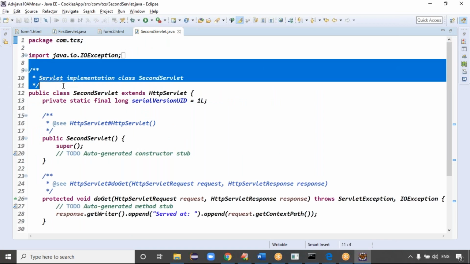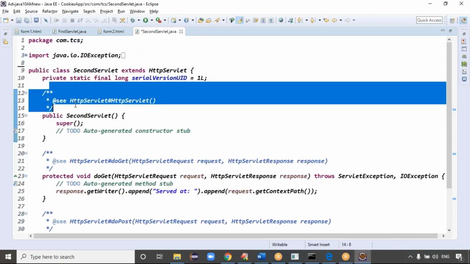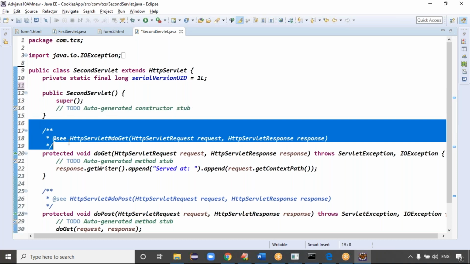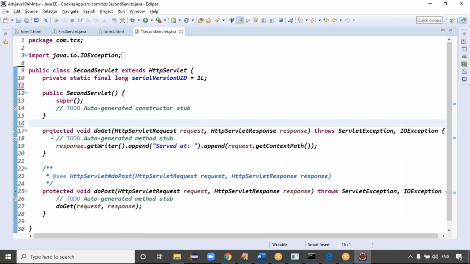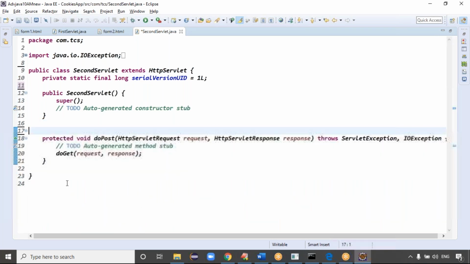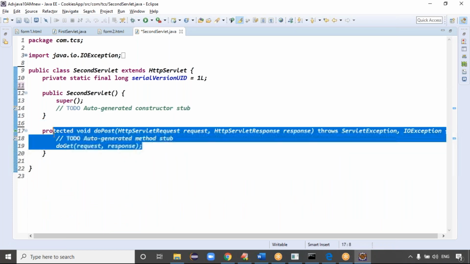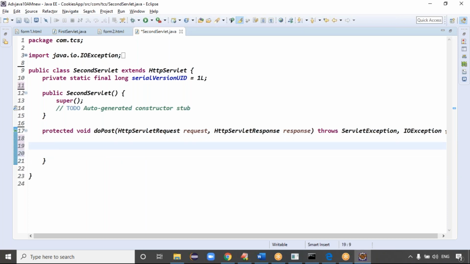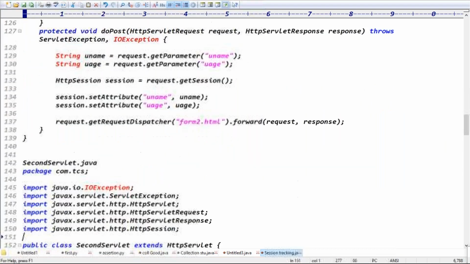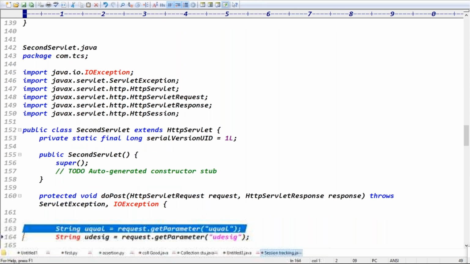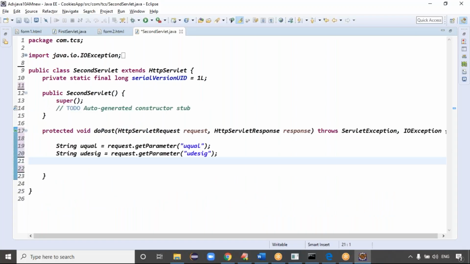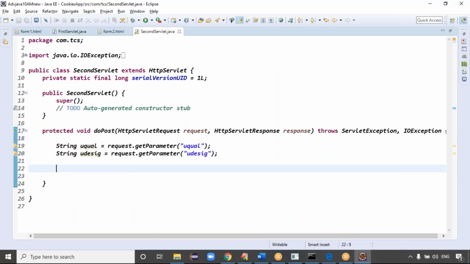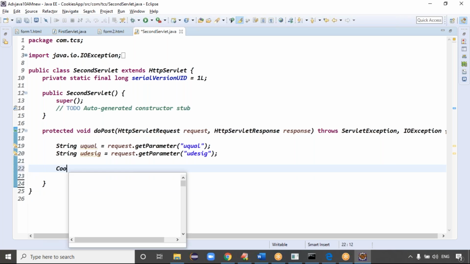You see, when you fill the form details, we are clicking the next button. Then at server side again, what do I have to do? I have to create the second, third, and fourth details in the cookies format, right? That's what, guys. Here again you have to get the qualification and designation. Then what do we have to do? We have to create the session object. We have to create the cookie for these key values. Cookie, right?